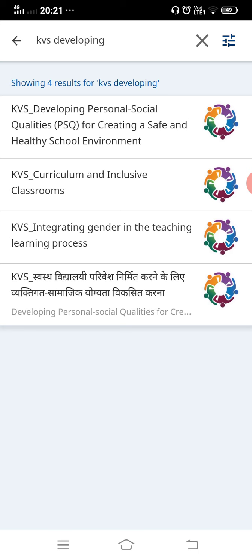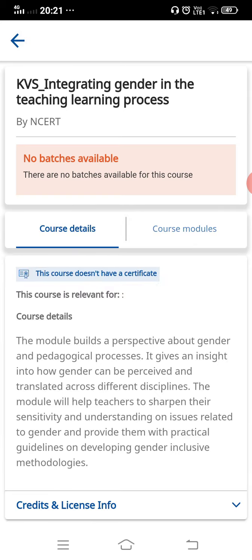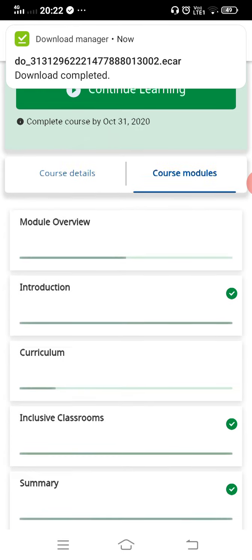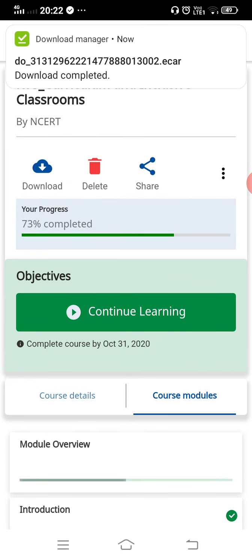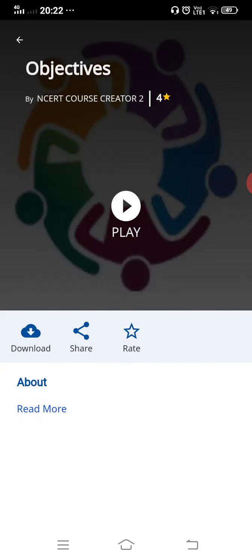After login, all these courses will be shown here. So you have to start from here. You can start any course. After login, it will show continue learning here. You have to click on this. These are the different modules. You have to see each module one by one. Here you can see, for example, this type of videos you will get.